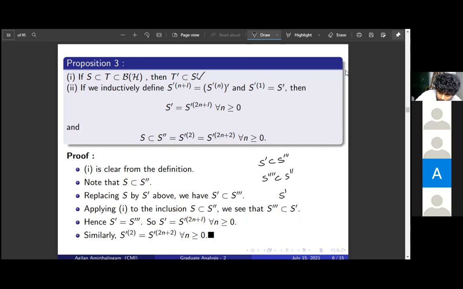But we already know S double dash is contained in S fourth dash. So these two are equal. Again, if we do the same argument for S dash for the fourth commutant, the even powers will be equal. So this is just formalizing the idea of taking commutants in a sequence.